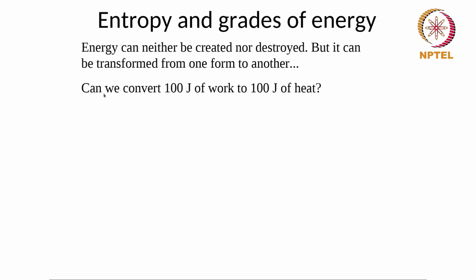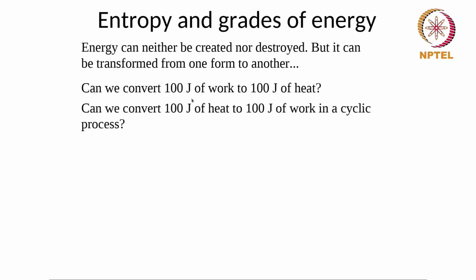Another way we can do it is, for example, rub 2 friction surfaces together. For example, I can rub my hands together and that generates heat. Whatever is the amount of heat given out, that is the amount of work I am doing. So I can convert 100 joules of work to heat in this way.